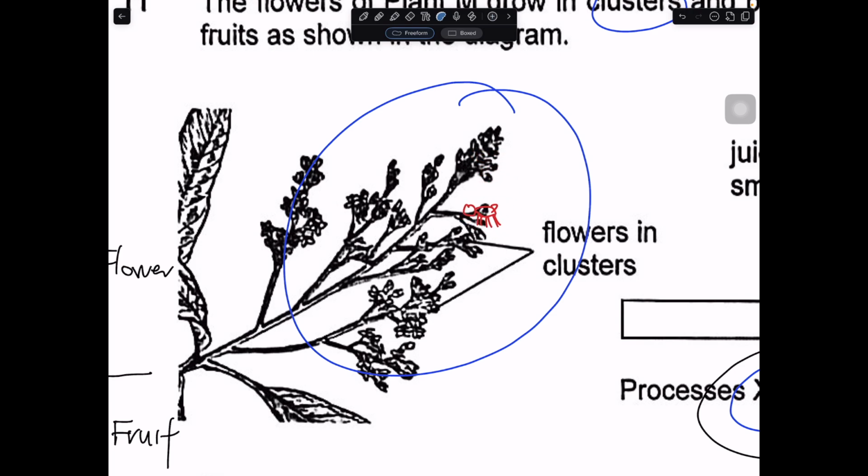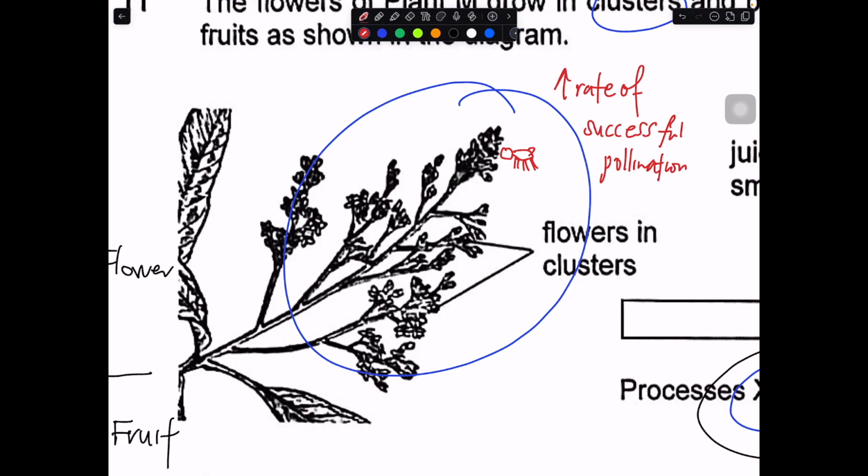And then what will happen? This will increase the chance of the pollen grain landing on their body and transferring on the stigma. Because if you travel shorter distance, the chance of the pollen grain get blown away from the body is somewhat lower. Having said that, so more of it will get transfer onto the stigma. So this is really to what? Increase the rate of successful pollination.